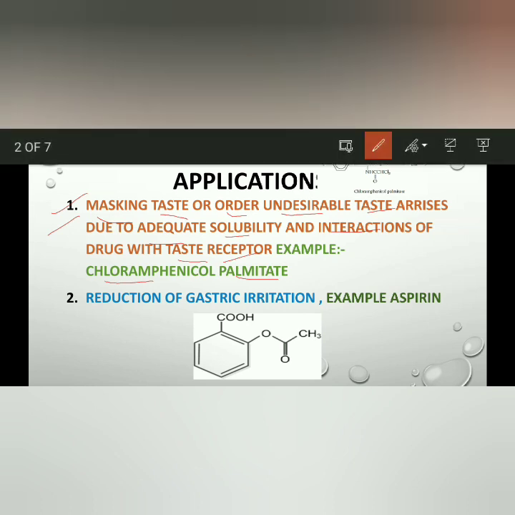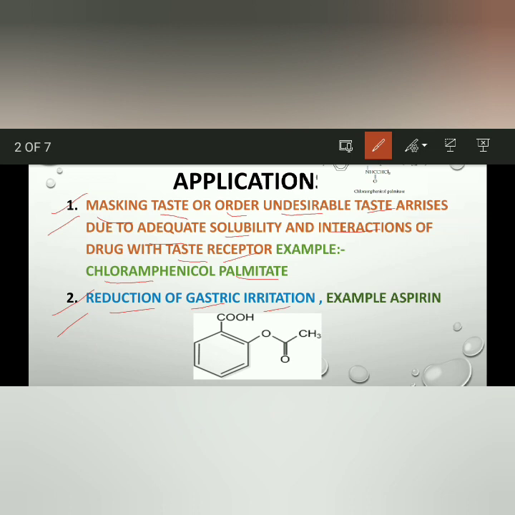Then the second application of a prodrug is reduction of gastric irritation. Some drugs are not comfortable with our GIT pH. Suppose some drugs are metabolized in the intestine, but the drug has to pass first through the stomach pH, and it will cause some irritation.